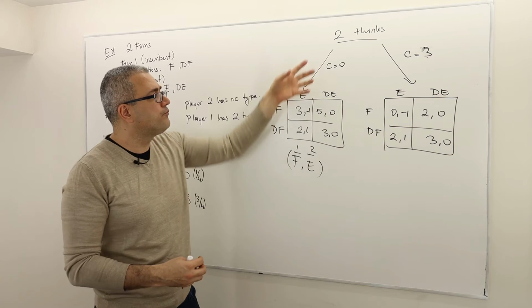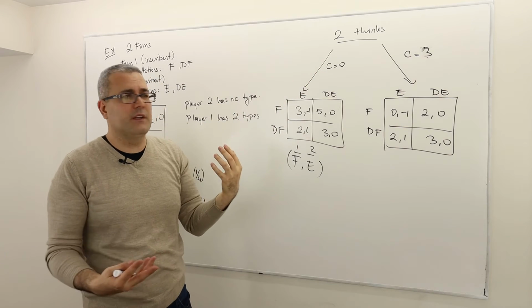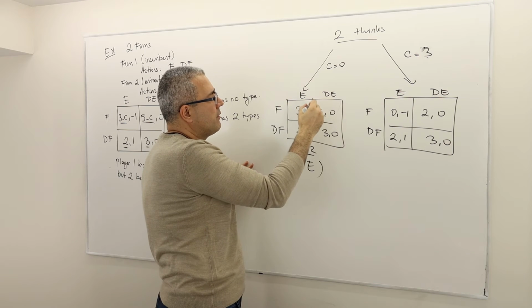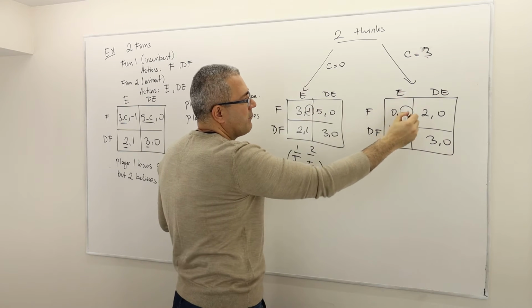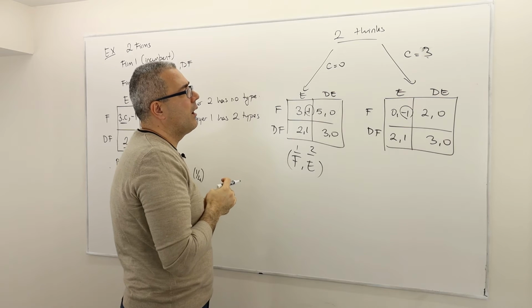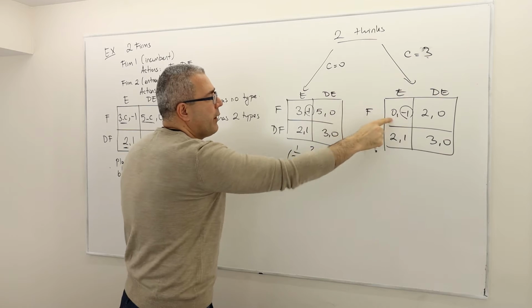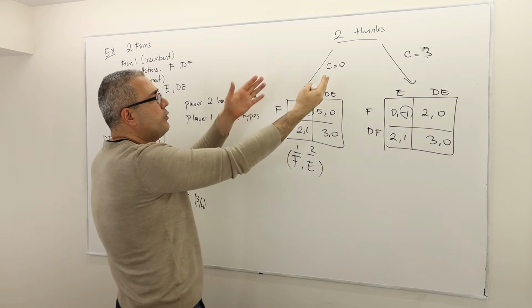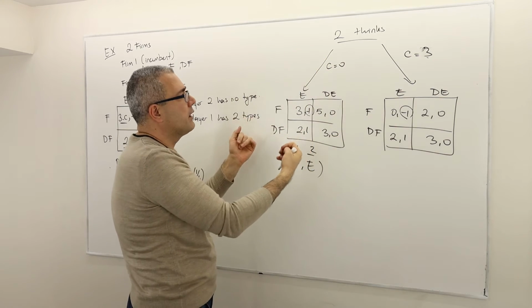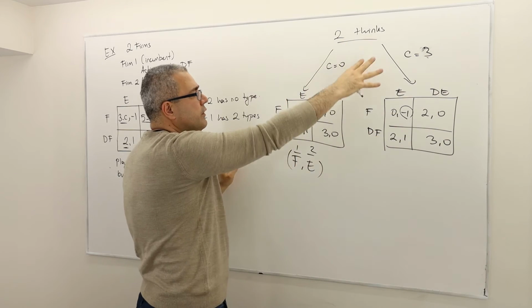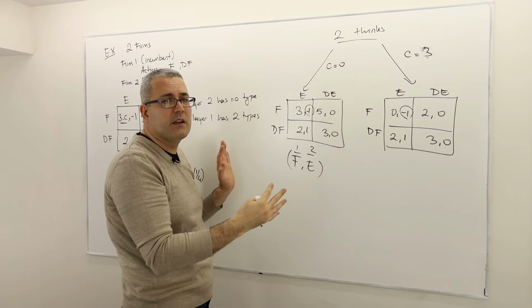However, player 2 is unsure about this. In either case, he's going to get minus 1, all right? However, he is unsure about his opponent's payoff, right? So it could be this game that they're playing, or it could be this game that they're playing. So once again, player 2's payoff is fixed in either game.